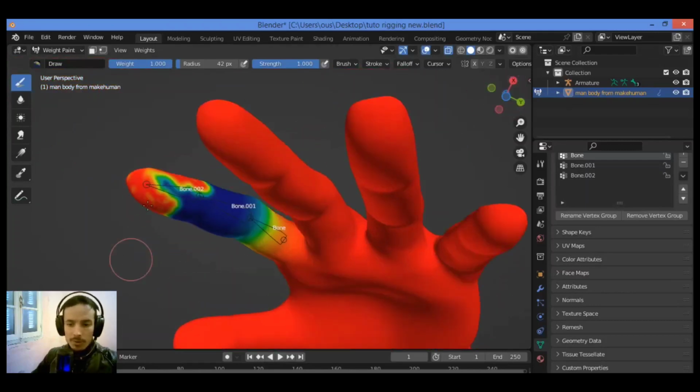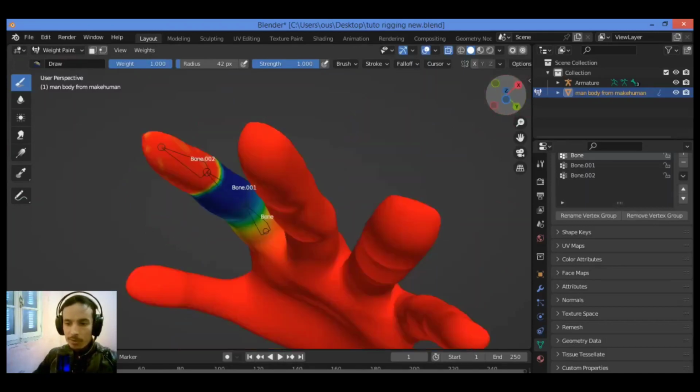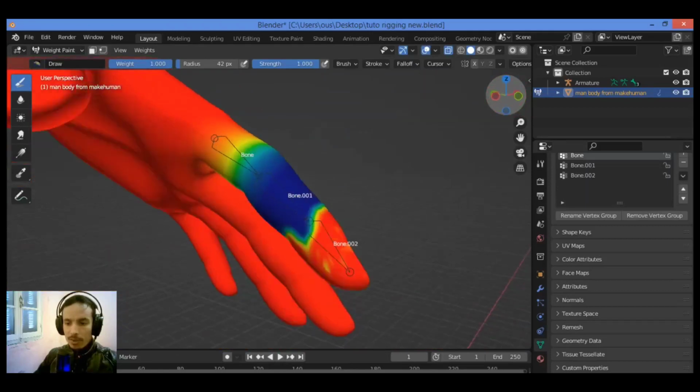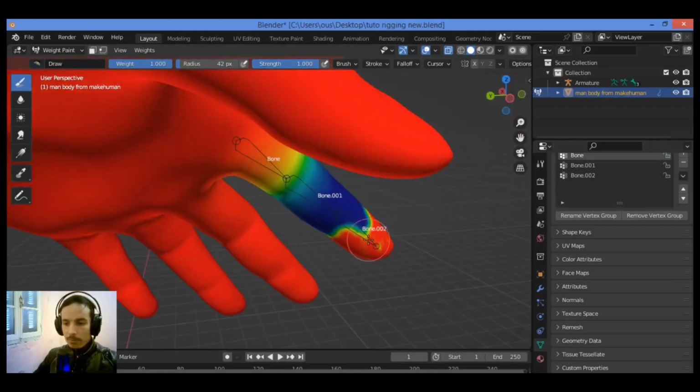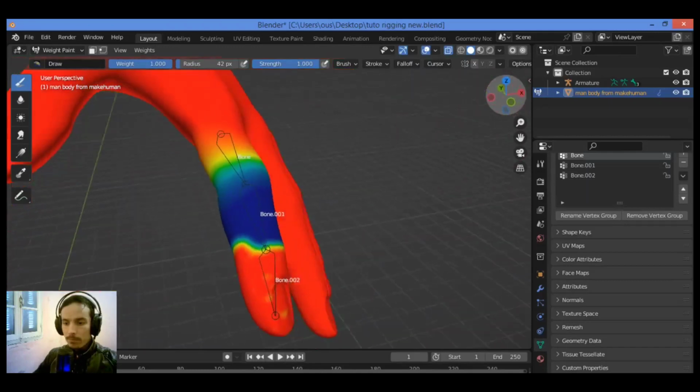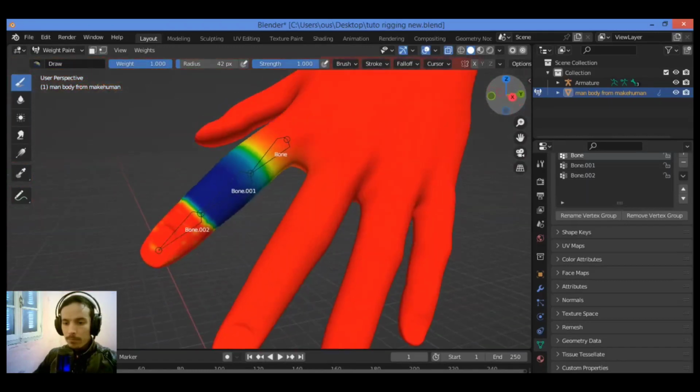Also, you should do it like this, surrounding this area, just to cover this section surrounding Bone.002 as shown here in our tutorial. I think this will be fine.